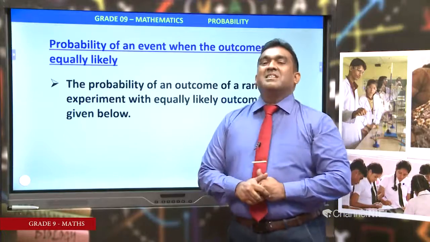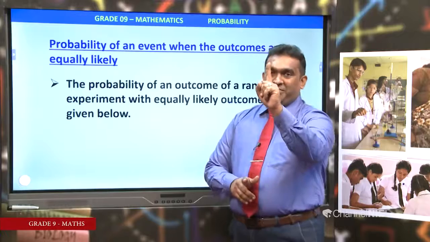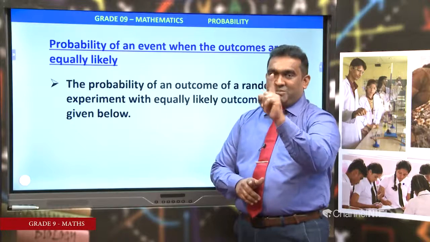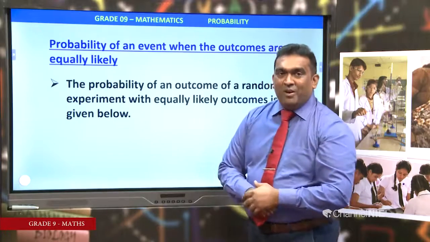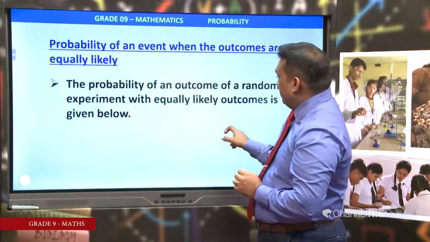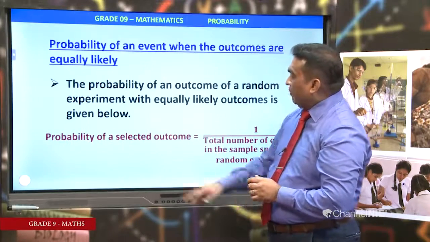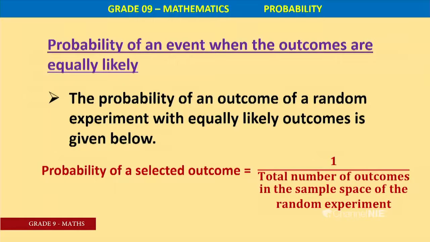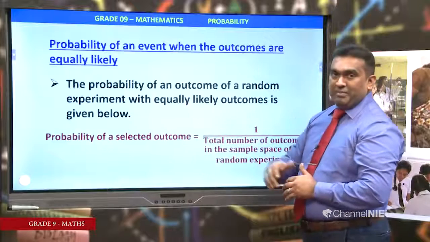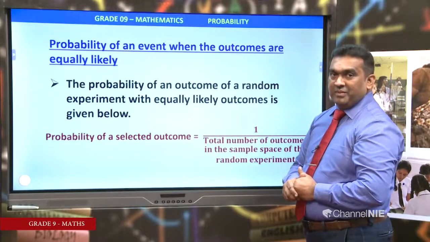In this case, we consider only one outcome. Considering outcomes 1, then what is the definition? Probability of a selected outcome, always in the numerator you have 1, then total number of outcomes in the sample space of the random experiment. This definition is valid for random experiment, right?